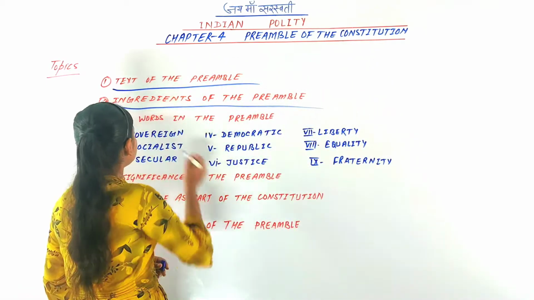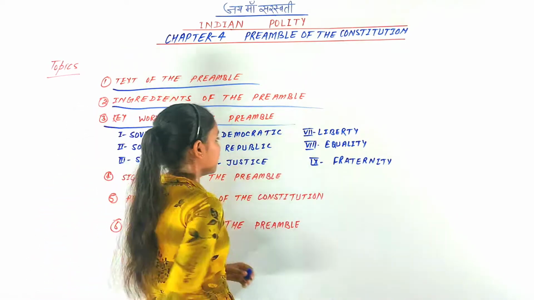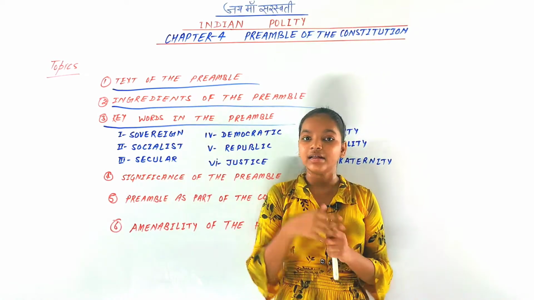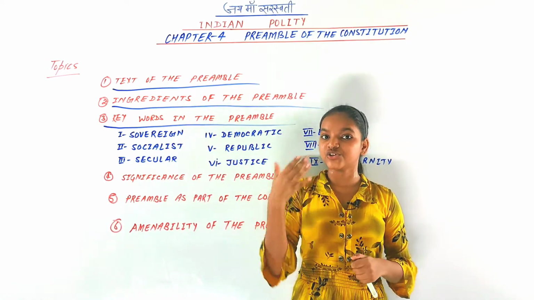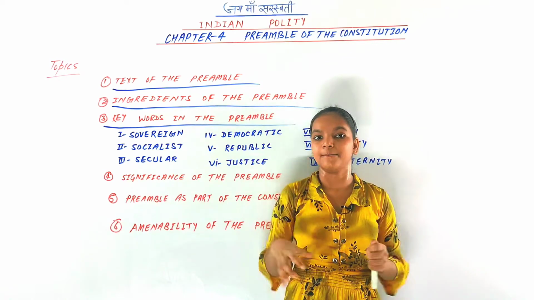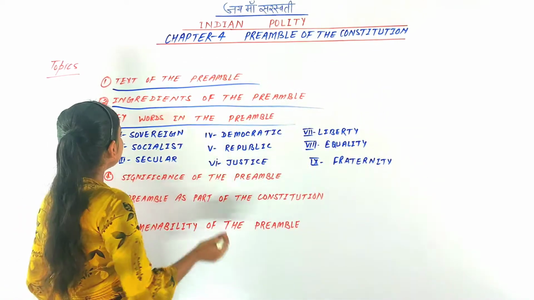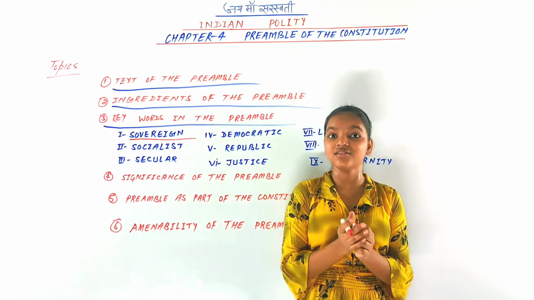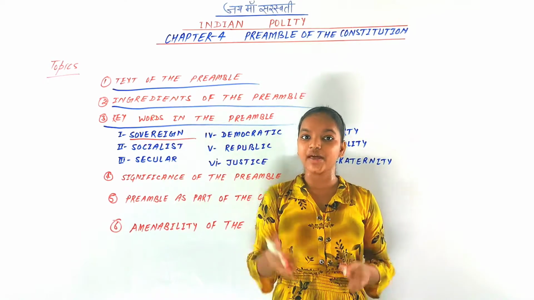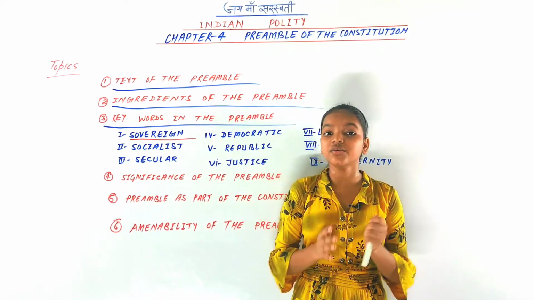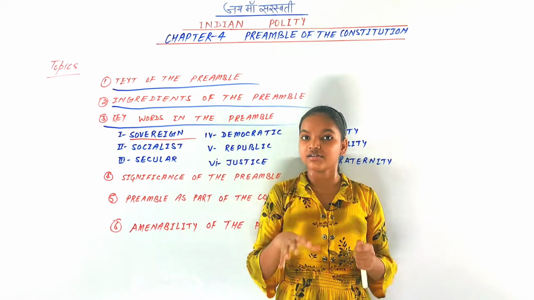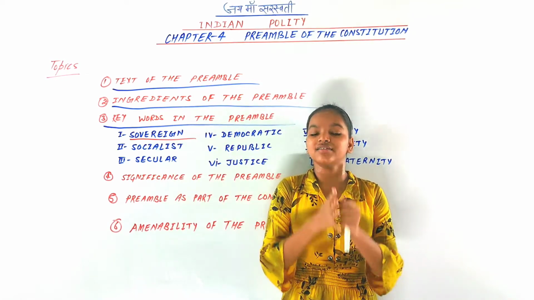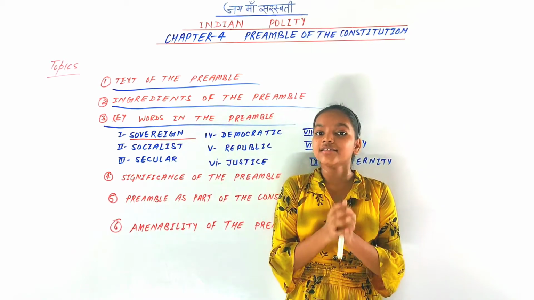The third topic is keywords in the preamble. We will understand some keywords that are in the preamble, like sovereign, socialist, republic. We will discuss them. First is sovereign. What is meant by sovereign in the preamble of our Indian Constitution? Sovereign means that the Republic of India is free and independent. India is a sovereign state.